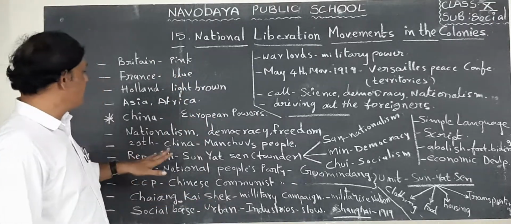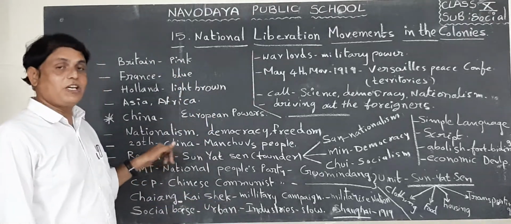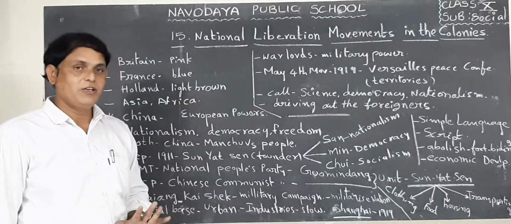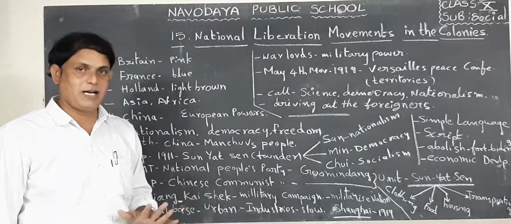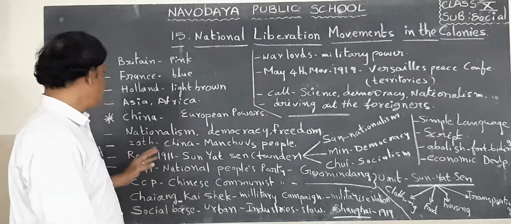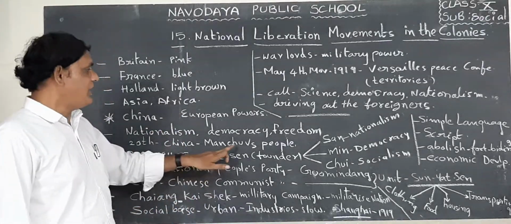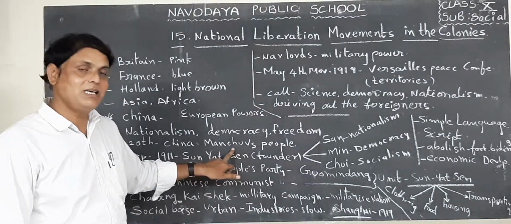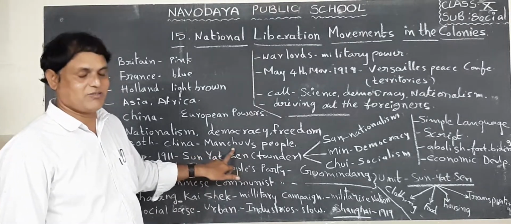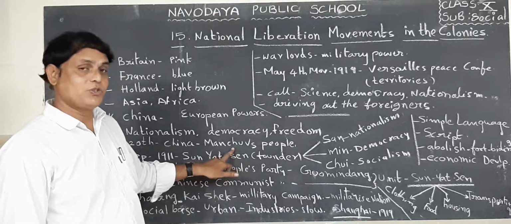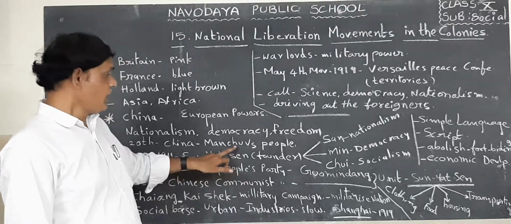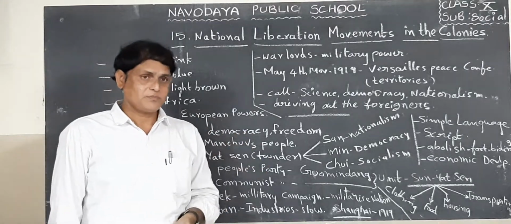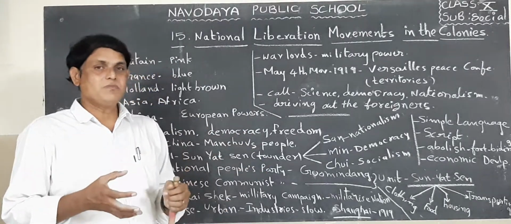Next one, China. China is one of the important countries in the Asia continent. It is our neighboring country, India. In the 20th century, in China, one dynasty ruled. What was that dynasty? Manchu dynasty. When the Manchu dynasty was ruling China, people suffered.